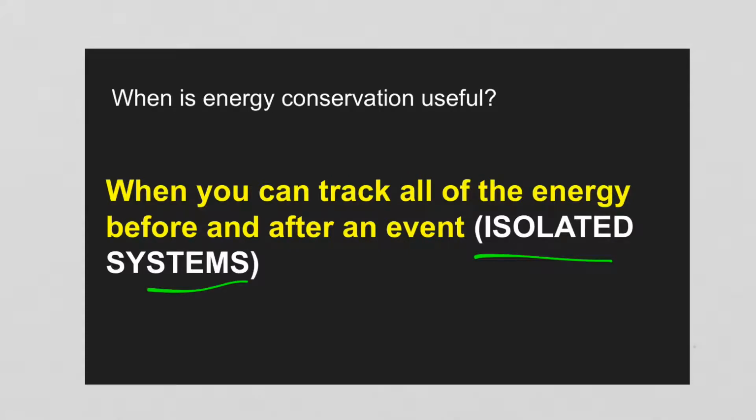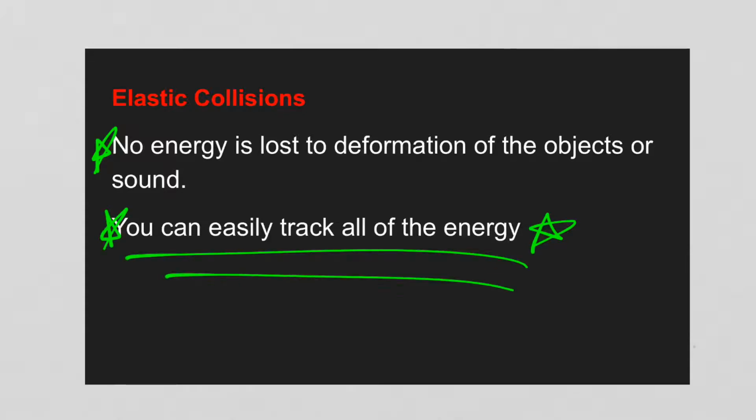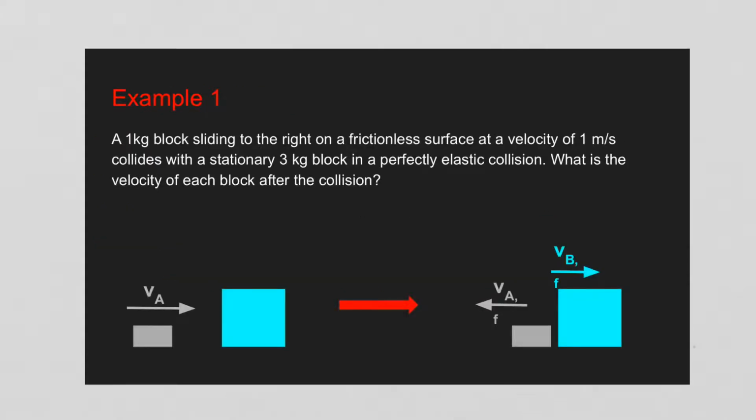And we're going to look at a case called an elastic collision where you do know where all the energy goes. You're not going to worry about smashing blocks or making funny noises. You're going to be able to track each piece of the energy. As we just mentioned, no energy is going to be lost to heat or sound. You can track all of the energy, which gives you another playing field to work with. Because now not only do we have conservation of momentum, we're also going to get conservation of energy. Let's see how this is useful.